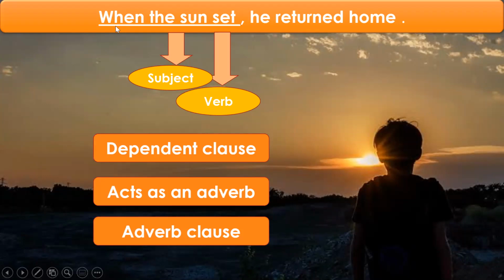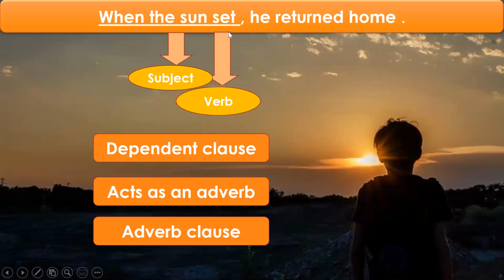Now come to the other part, when the sun set. In this case, the sun is the subject, set is the verb. Okay. So this is also a clause, but it does not convey a complete thought or complete meaning, and it cannot be an independent sentence. So what is it? It is a dependent clause or a subordinate clause. And this entire clause, when the sun set, is telling us something more about the verb returned. When did he return? He returned when the sun set.